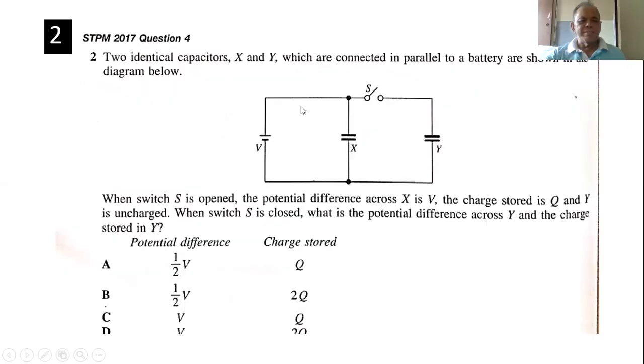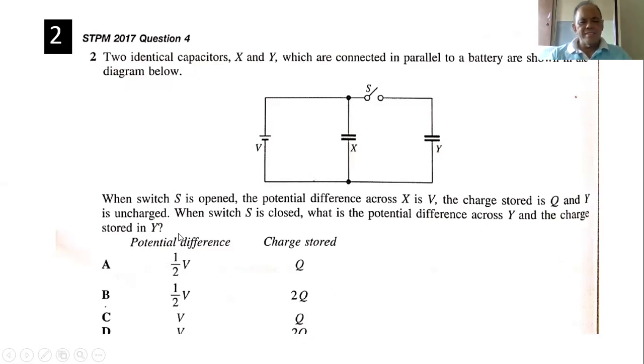Two identical capacitors X and Y are connected in parallel to the battery as shown in the diagram below. When switch S is open, the potential difference across X is V, and the charge stored is Q, and Y is uncharged.